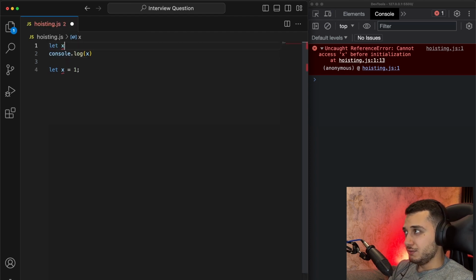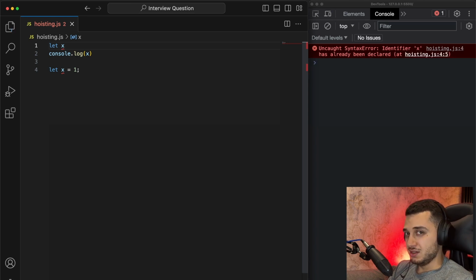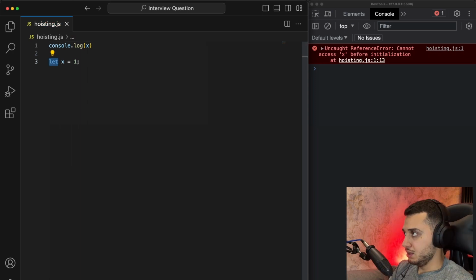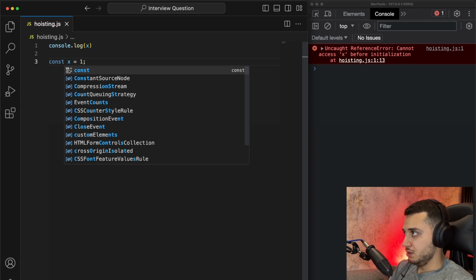But what is the difference between var and let hoisting? The temporal dead zone. JavaScript fixed that problem with var in the new, relatively new, ECMAScript versions, and it keeps the let variable in a zone that protects it from being accessed before it is declared. And the same is true with a const variable. We will get the same error.